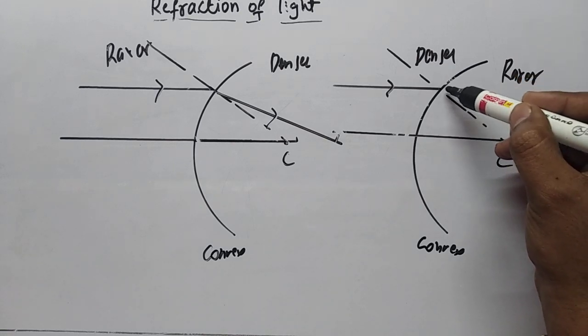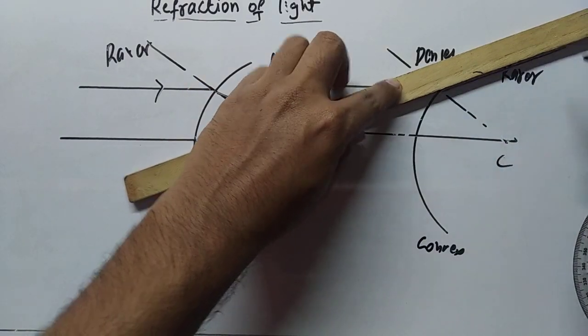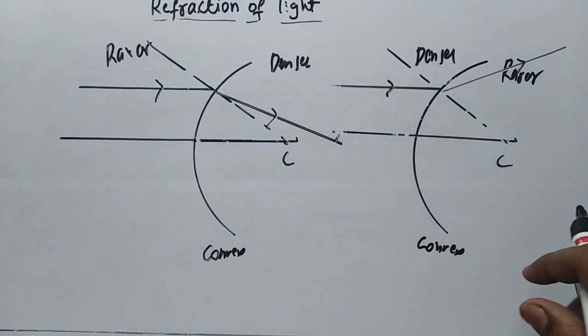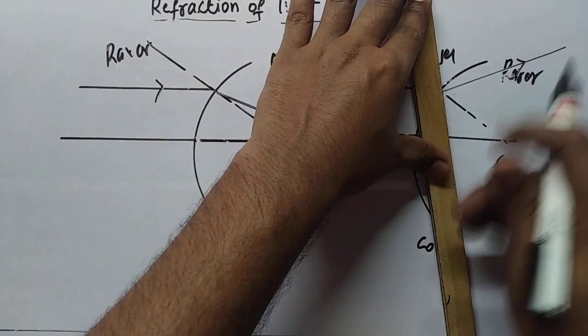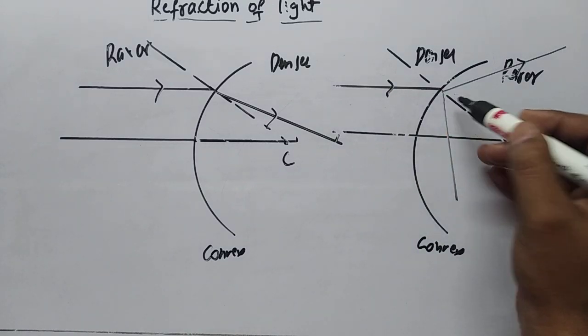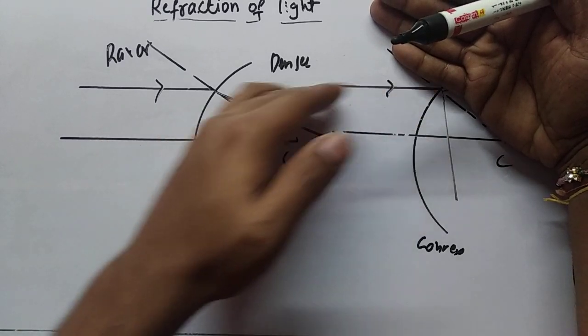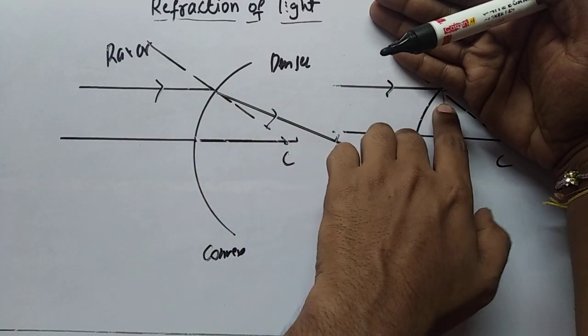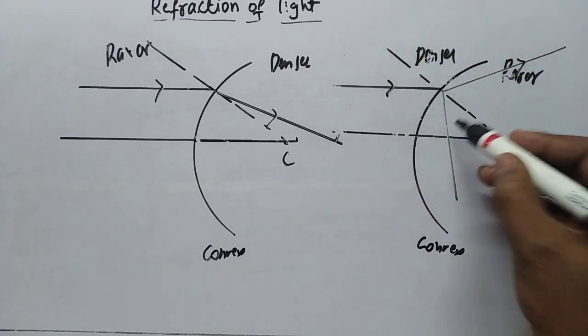Many of you will get confused about whether we have to draw here or here. Remember, if the ray strikes this surface, this is the normal line, and the ray returns back on the same side, that is on the same plane, whereas the refracted ray is on the other side.